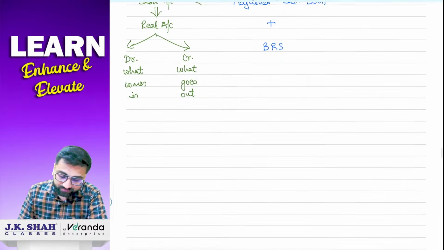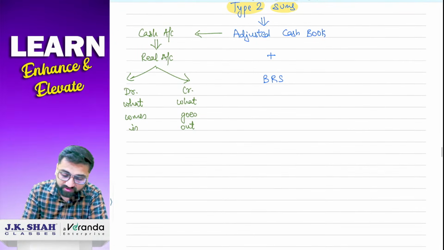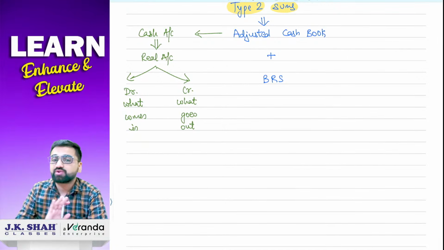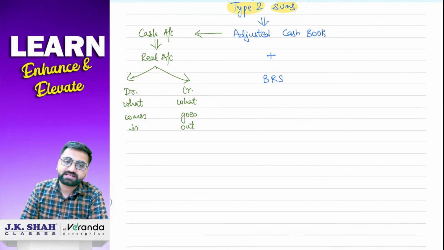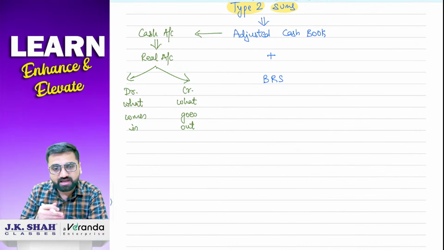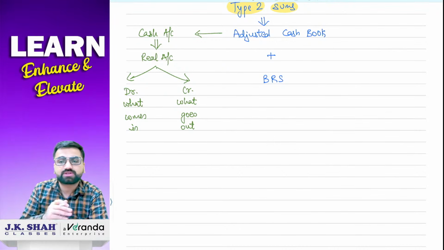Now one thing which is very important: there are certain transactions which are not recorded in cash book. वो BRS में ही जाएगा directly. उसको कैश बुक में आप डाल के एडजस्ट नहीं कर सकते. Please keep that in mind. So sir, how many such transactions are there, and how will we come to know that this transaction goes here and this one goes there?